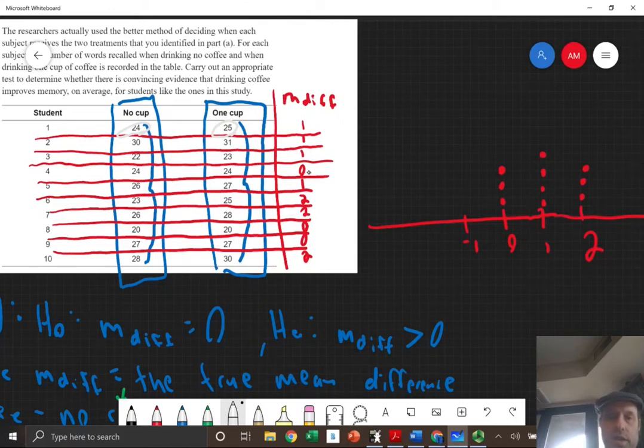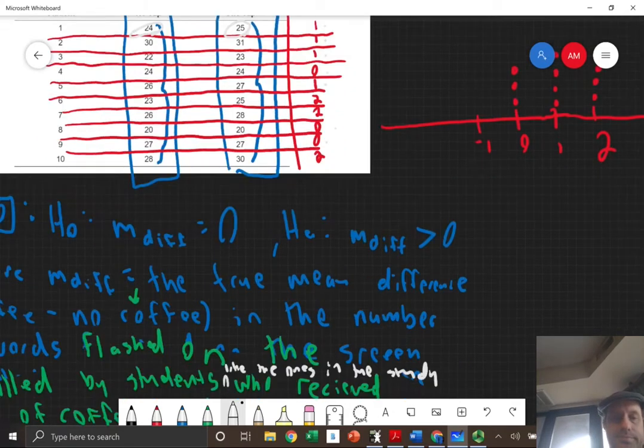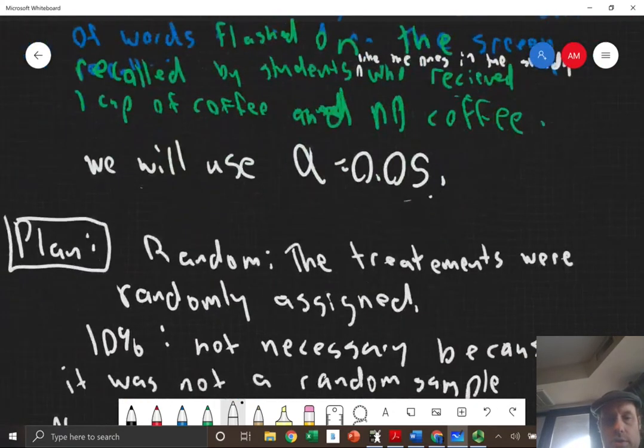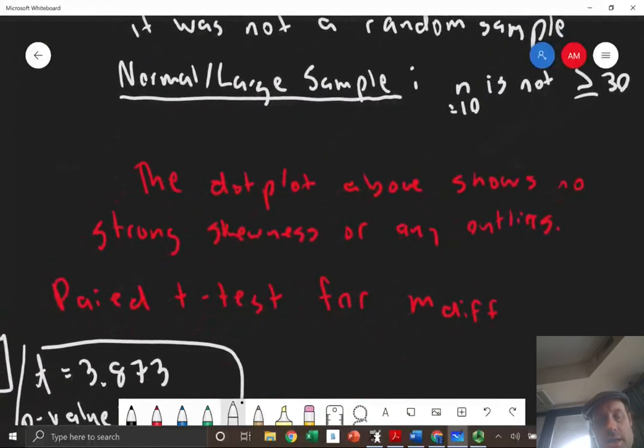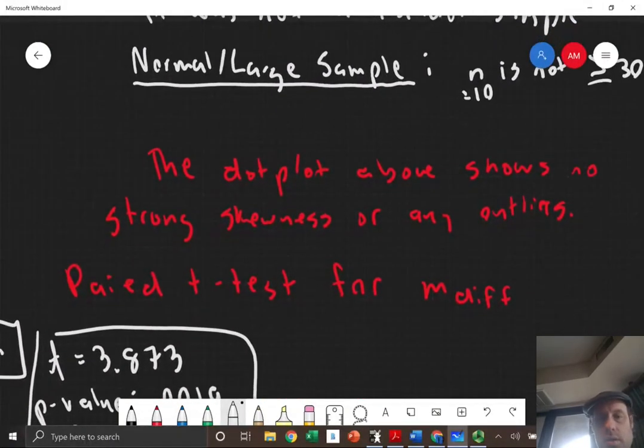In this case, I look right here. I have 1, 2, 3 zeros. I have 1, 2, 3, 4 ones. And I have 3 twos, right? 1, 2, 3. And then right here, I look at this. Obviously, there's no strong skewness or any obvious outliers at all. So I'm going to write right here, the dot plot shows no strong skewness or any obvious outliers. Okay.